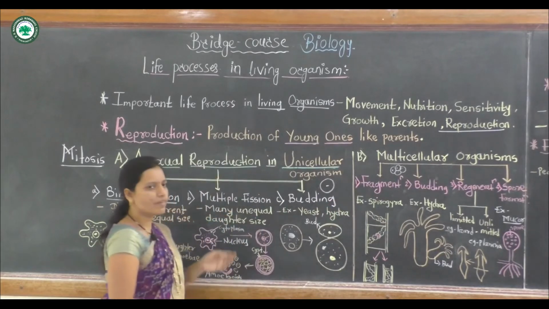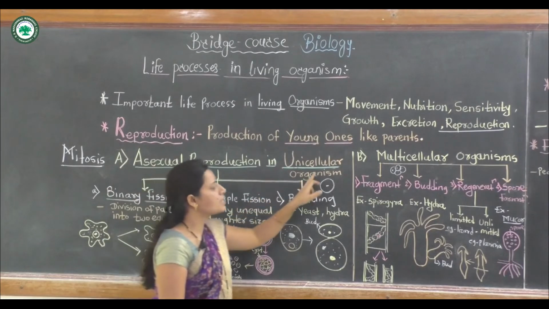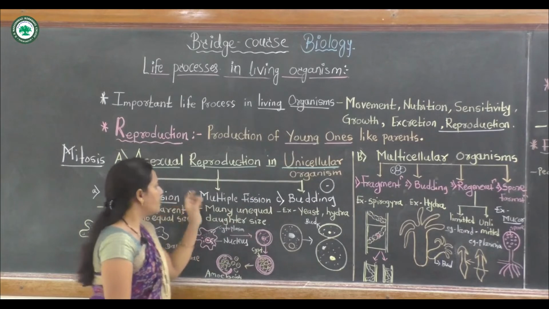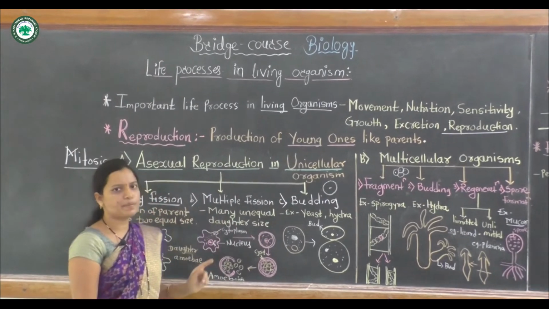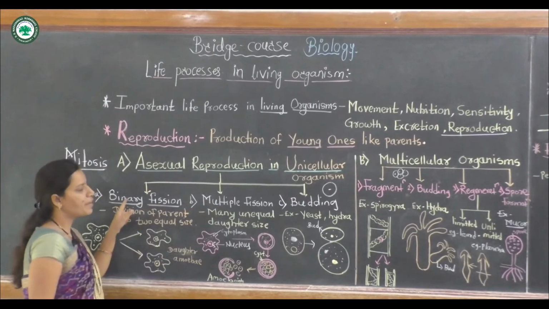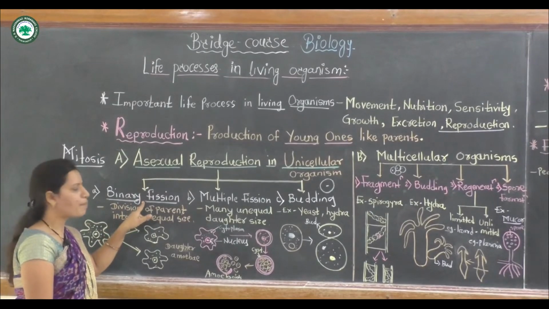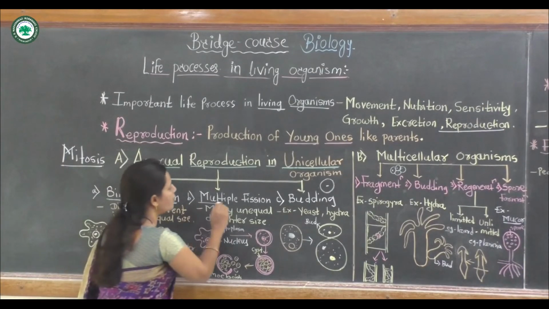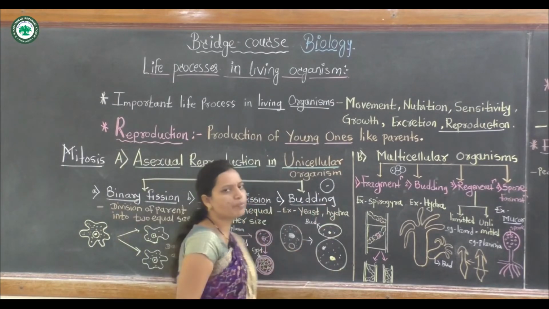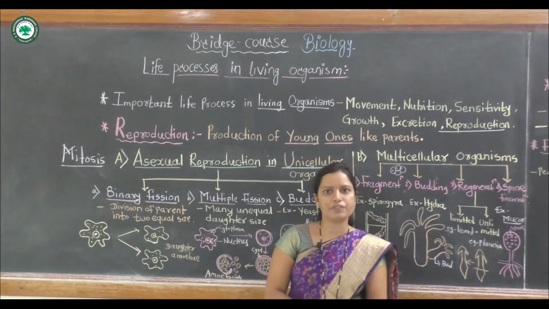First we will discuss asexual reproduction in unicellular organisms, only single cell organisms, and there are three types. The first one is binary fission. The first type of asexual reproduction in unicellular organisms is binary fission. The second one is multiple fission, and the third type is budding.